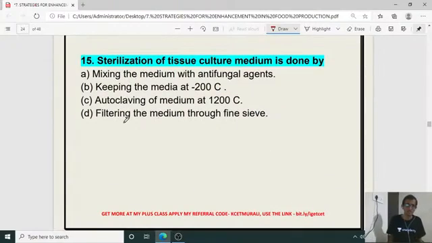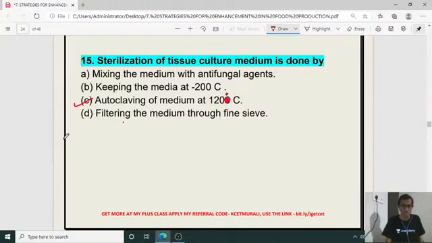That is 15th. Sterilization of tissue culture medium is done by which method? Sterilization of tissue culture medium. It is by autoclaving of medium at 120 degrees Celsius. Okay, it is not like this. 120 degree Celsius. Right answer is C.